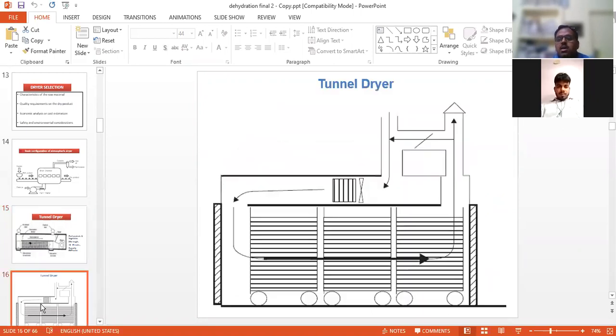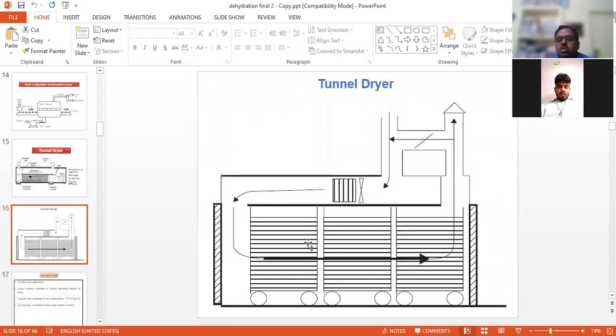You can also see another picture here. This is also applied. This is the tray where we keep the fruits or vegetables, and hot air is passed through it.